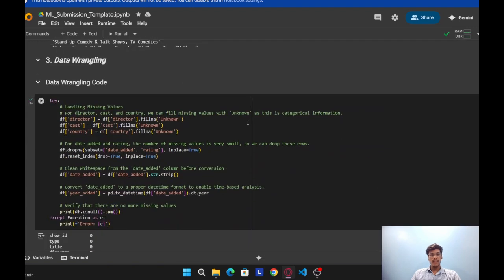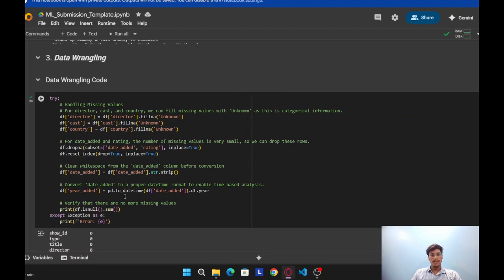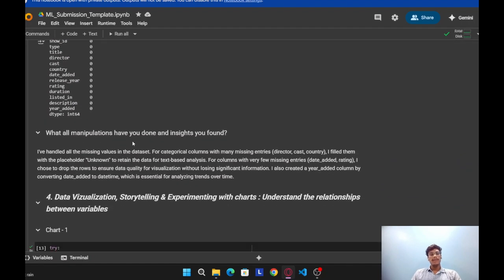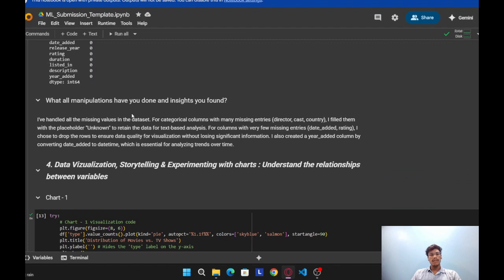So data wrangling consists of cleaning data and other things: handling missing values, cleaning data, and converting it into a structured format. You can see that missing values and null values are removed here. So what manipulations have been done here? The missing values in the data set, for the categories director, cast and country, I filled them with a unique placeholder to retain the data for text-based analysis.